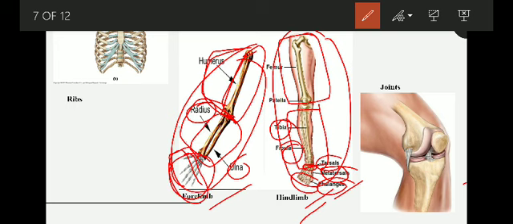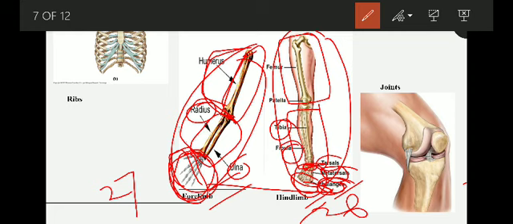So phalanges, both in the hand and the leg, are the finger bones. Here in the hand you have 27 bones, and here you have 26 bones.